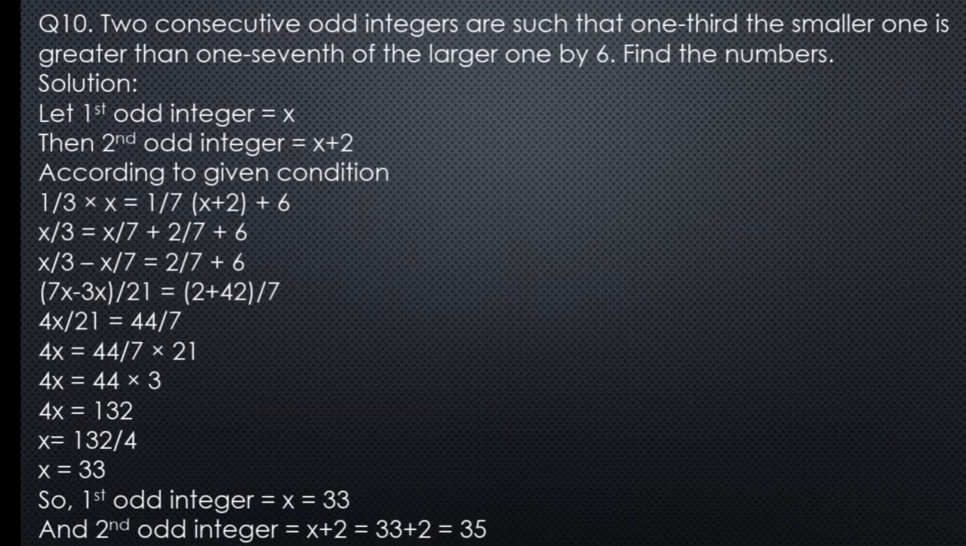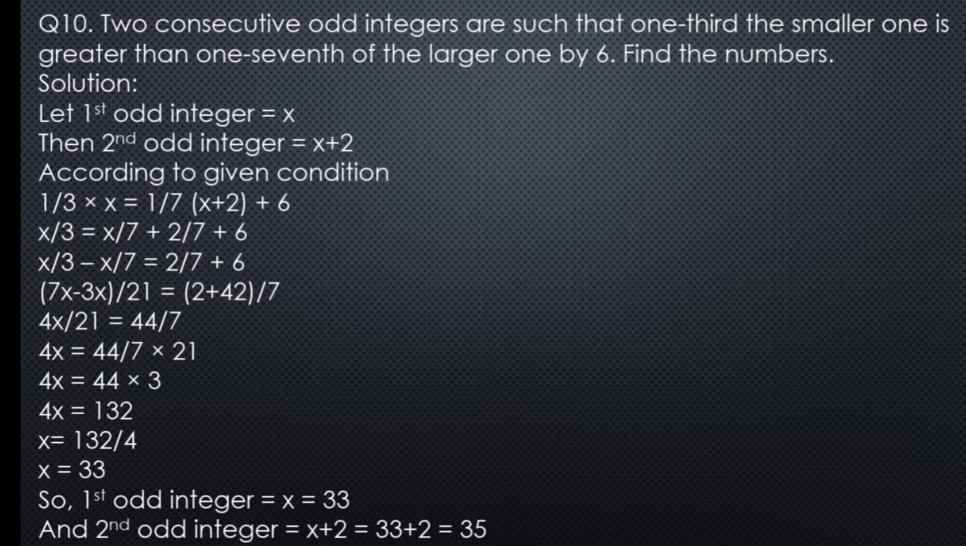Now question number 10: the consecutive odd integers are such that 1/3 of the smaller one is greater than 1/7 of the larger one by 6. Find the numbers. First we have to suppose the first and second odd integers. So first I have written: let the first odd integer equal x. Then we are talking about consecutive odd integers, so of course the second odd integer will be x plus 2.